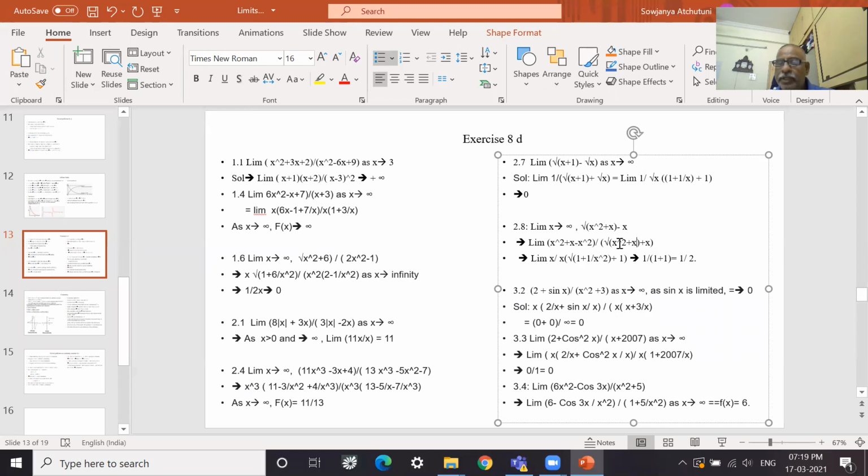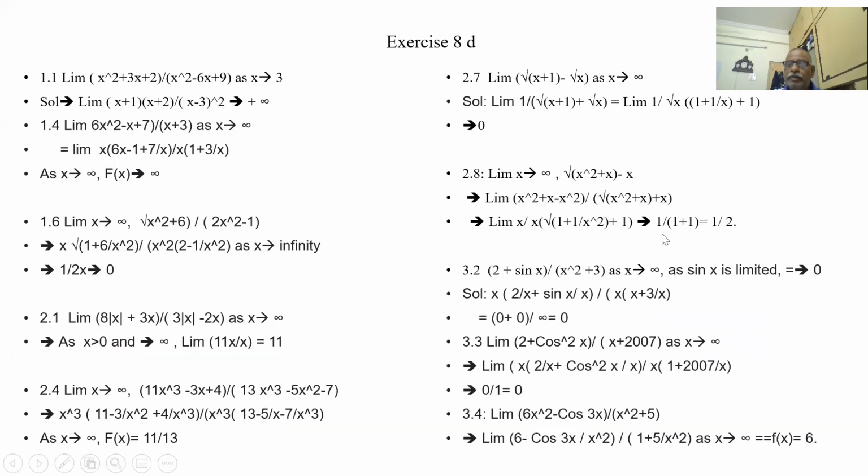So x by, I'm taking x out here. In fact, out of the root, I'm taking x square. Once it comes out of the root, it becomes x. So 1 plus 1 by x under root plus 1 by x square plus 1. Because I've taken out x, when I substitute, x getting cancelled, I am getting 1 by 2. So we have to simply remove the x portion.